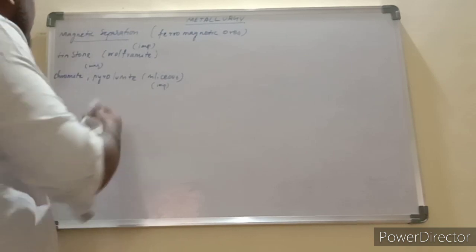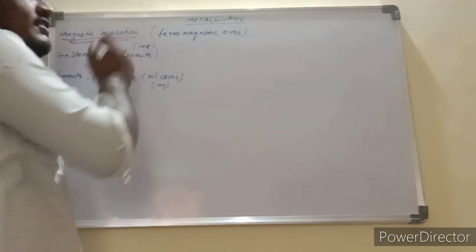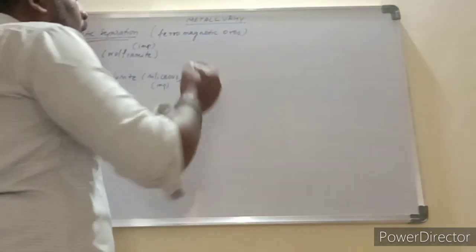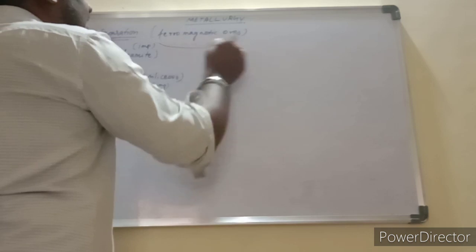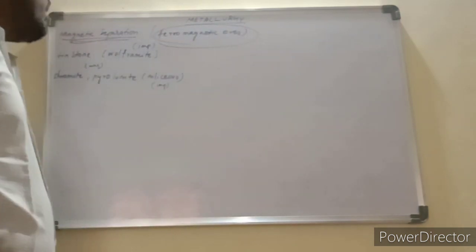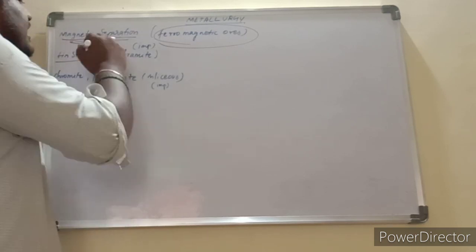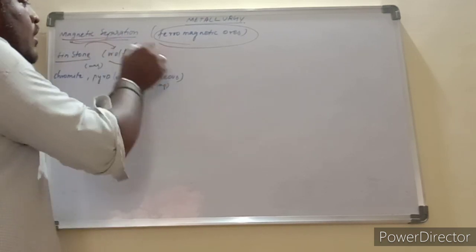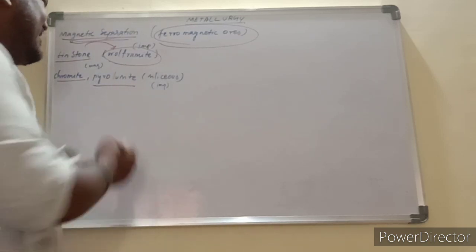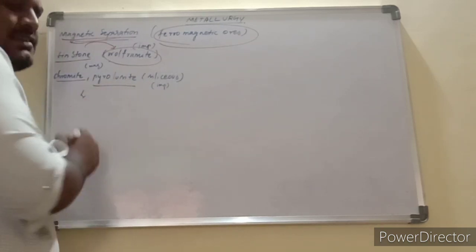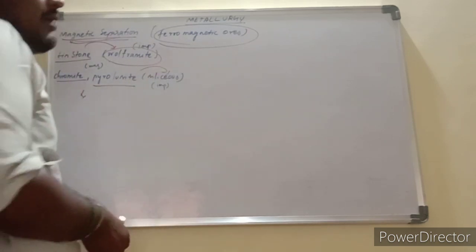We have discussed magnetic separation. Magnetic separation is used to separate the concentrated ore from non-magnetic impurities. Ferromagnetic ores can easily be concentrated by this method. Like tinstone, which is separated from the impurity wolframite. And chromite and pyrolusite, which have magnetic character, can be separated from the non-magnetic impurity silica.